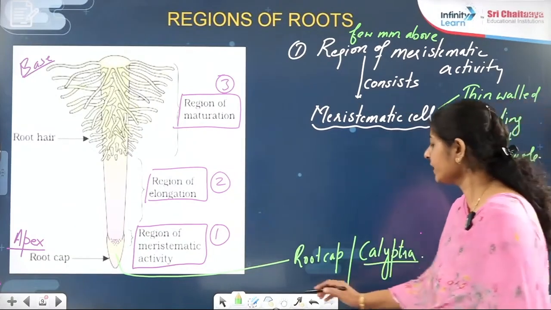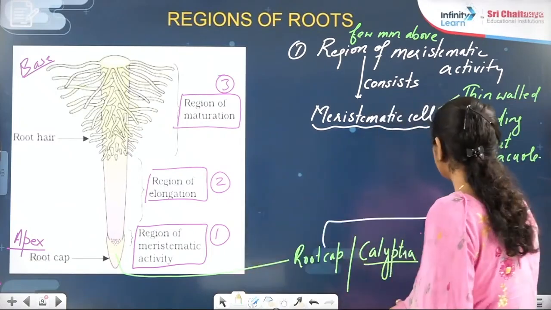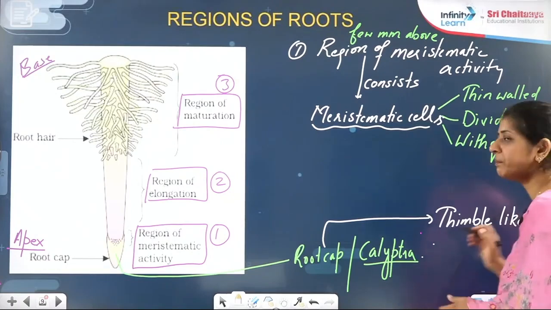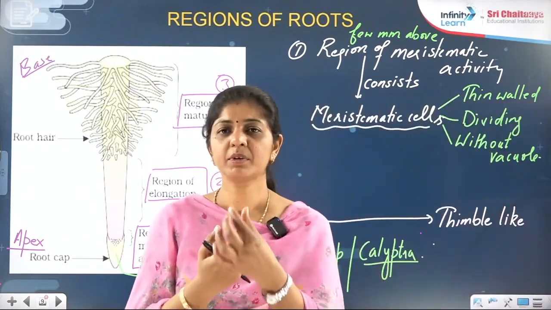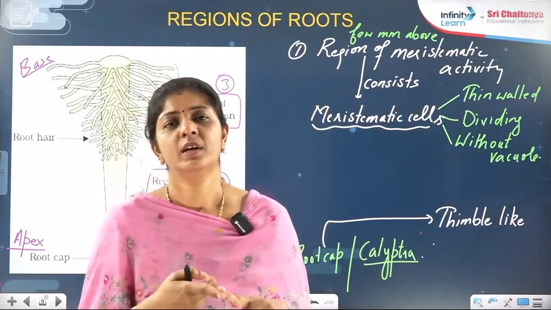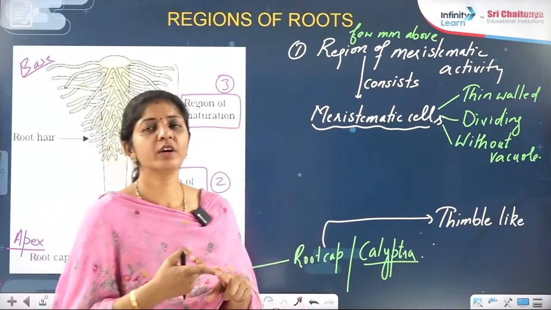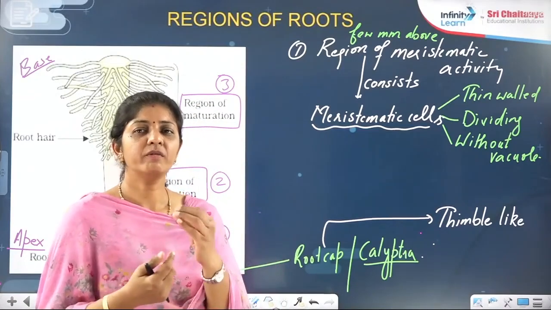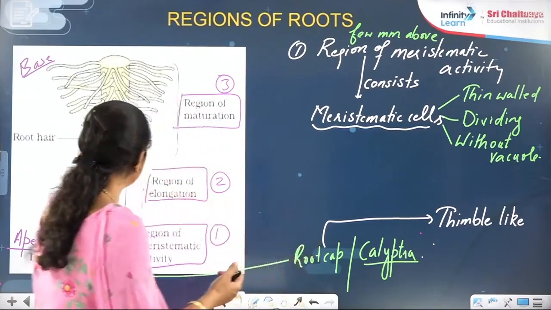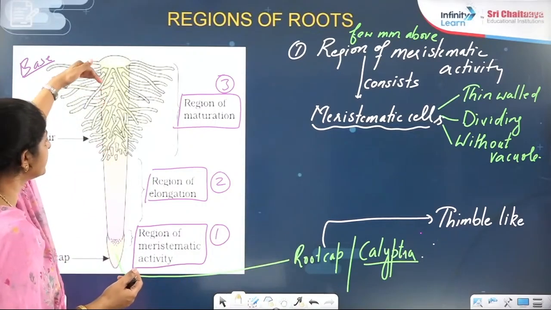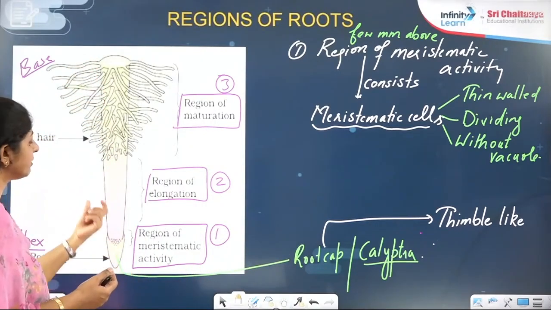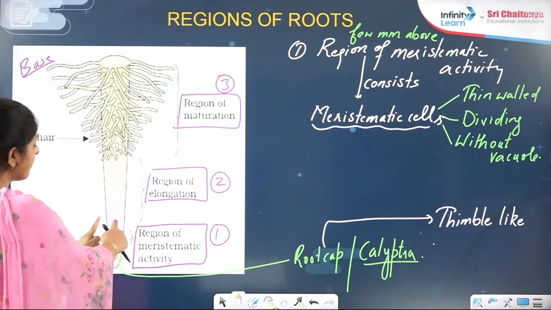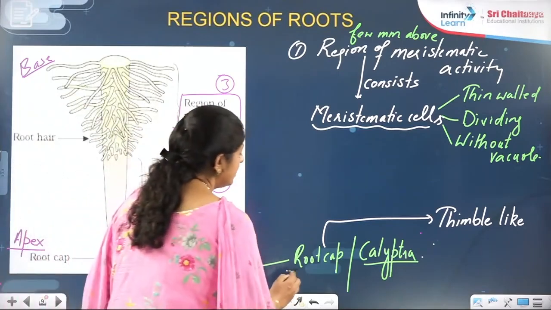This root cap is thimble-like. What do you mean by thimble-like? Thimble-like means when you are playing a guitar, you have some covering so that the string should not damage your finger. It should not hurt your finger. To protect your finger, you are wearing that thimble. Same way here, due to growth inside the ground or piercing through the soil, the tender, soft meristematic region can be harmed. To protect it, it has the cap over there, that you call a root cap.